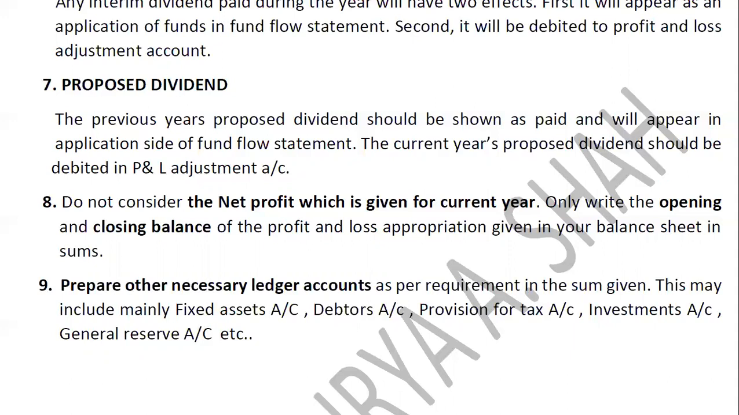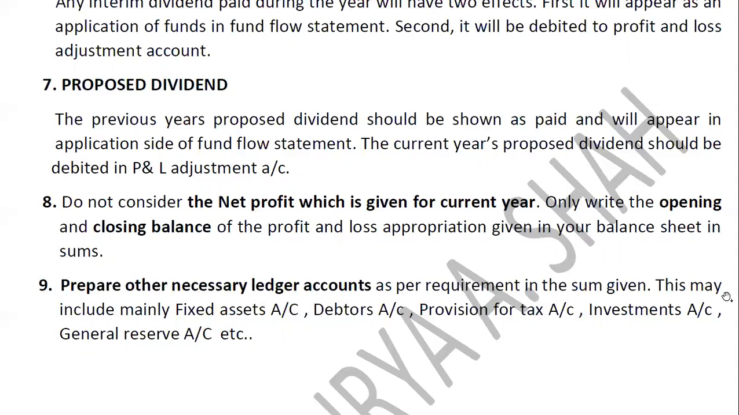So some of the figures will be missing in the sum, so in order to find them out, you need to prepare the fixed assets account compulsorily. Debtors account: on the debit side we write the opening balance and credit sales, on the credit side we write the closing balance, and either discount, bad debts, or money received, right? Then provision for tax, provision for last year, provision for current year, investment account, general reserve, and any other accounts such as equity share capital, preference share capital, or debentures, right? So all these ledger accounts you need to prepare.